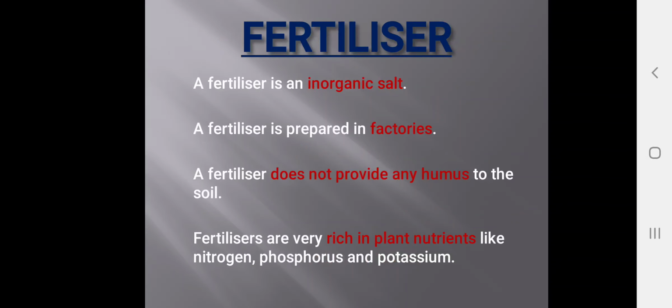Next we have fertilizers. A fertilizer is an inorganic salt. It is prepared in factories. Fertilizer does not provide any humus to the soil. Fertilizers are rich in plant nutrients like nitrogen, phosphorus and potassium, NPK we can say.